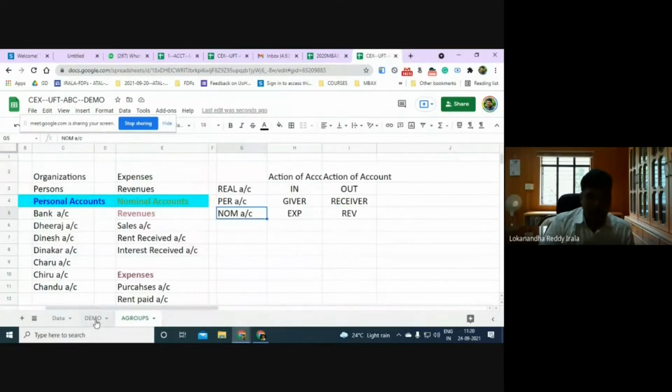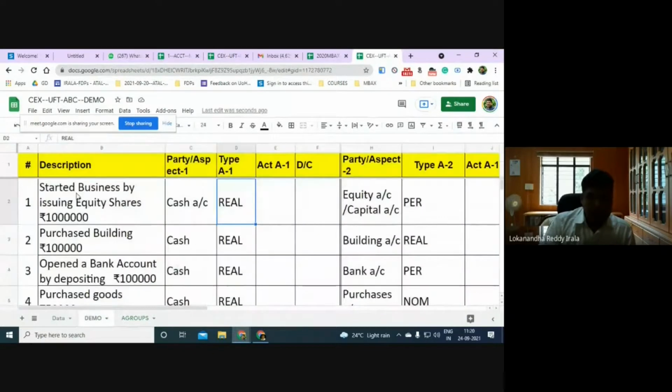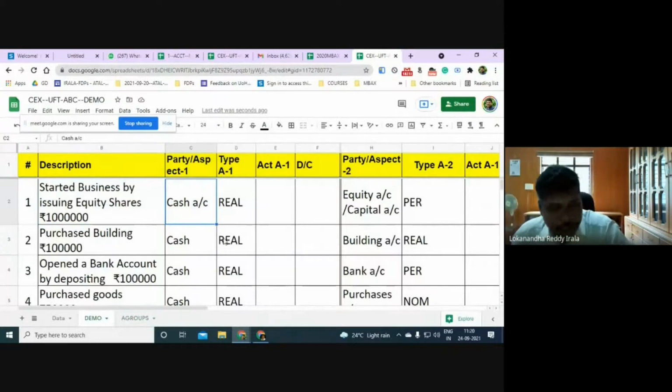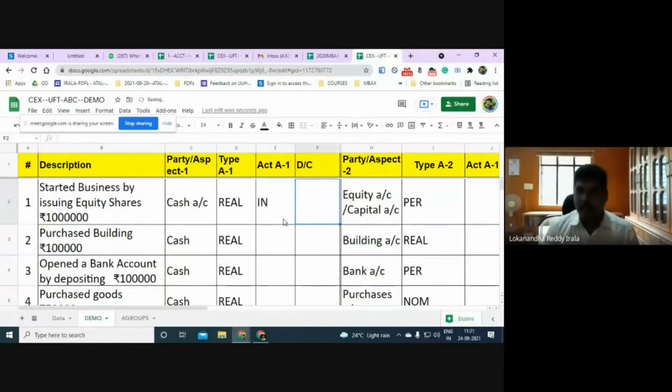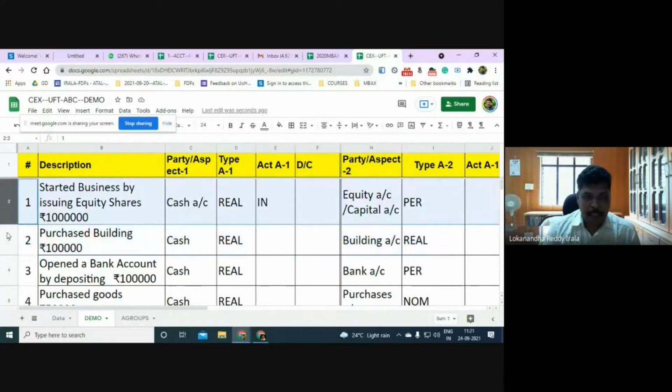Right. Now, started business by issuing equity shares. When this is happening, is cash coming into the business or going out of the business? Coming in. So let me write in. Now you can write this also, because it is easy to complete transaction by transaction like this.